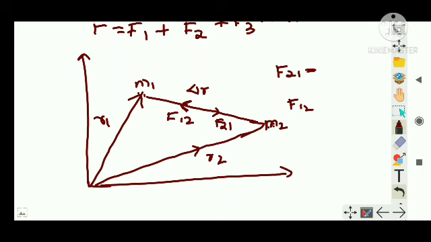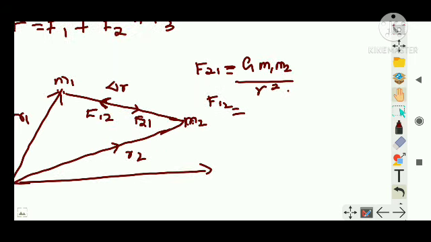So I can write F21 and F12 as separate. F21 is equal to G M1 M2 divided by R square. Here again this is vector form, so you have to give importance to the position also.